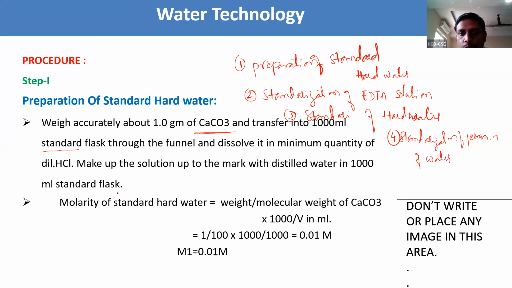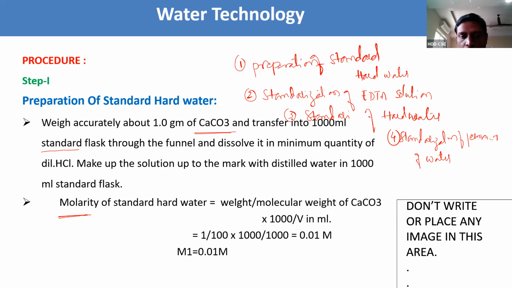Up to that we need to take, that is why we call it a 1000 ml standard flask. Make up the solution up to the mark with distilled water in the 1000 ml standard flask. Now we need to calculate the molarity of the standard hard water. Here step 1 is preparation of standard hard water.